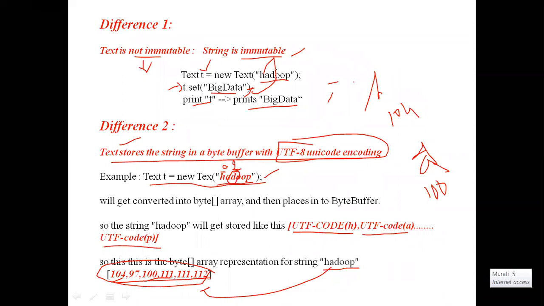Moving from H to A to D to O to O to P, or moving from P to O to O to D to A to H. Moving between the characters in the Text class is difficult when we compare with iteration in Java string.